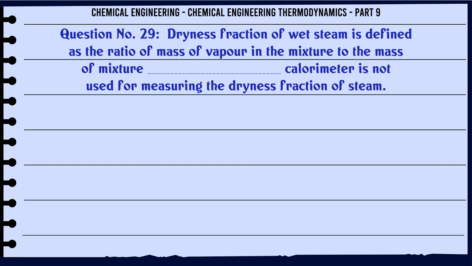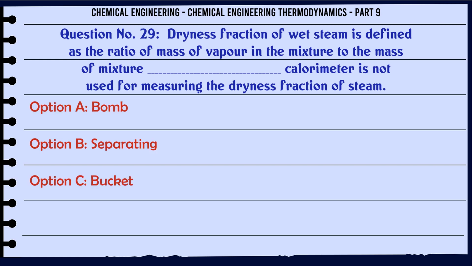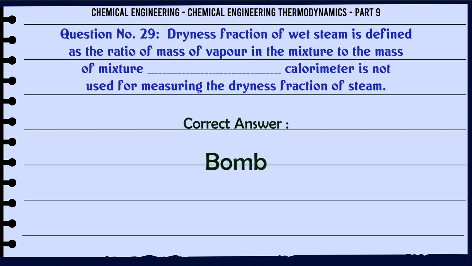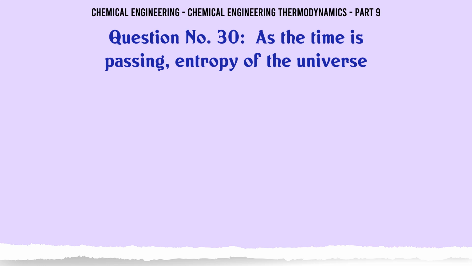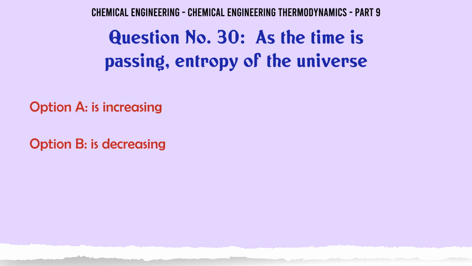Dryness fraction of wet steam is defined as the ratio of mass of vapour in the mixture to the mass of mixture. Which calorimeter is not used for measuring the dryness fraction of steam? A. Bomb, B. Separating, C. Bucket, D. Throttling. The correct answer is bomb.